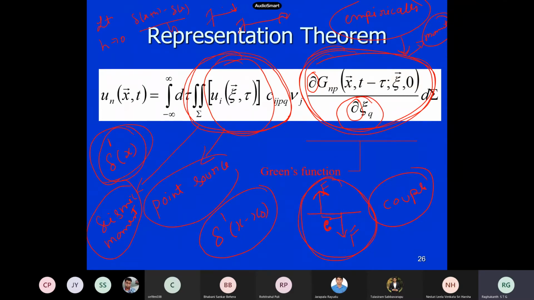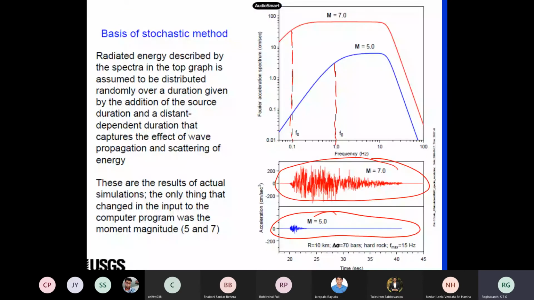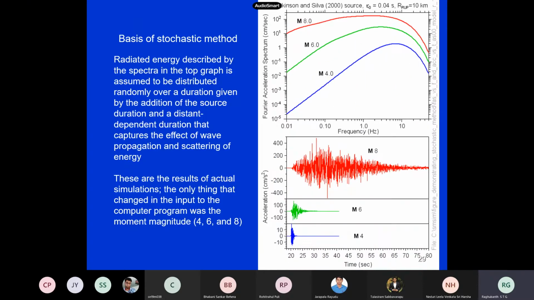Now in the seismological model, this portion is the Green's function, and for others we use all kinds of empirical formats. This is modeled as a point source, a very empirical kind of thing. I showed you this yesterday. This is the source function. Source affects only low frequency, that is the assumption here. This is the same figure.